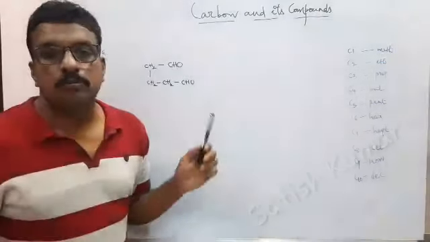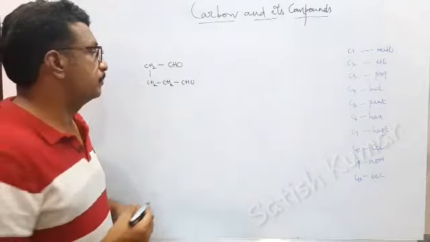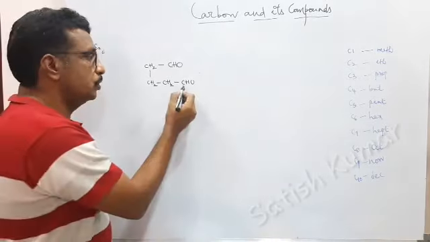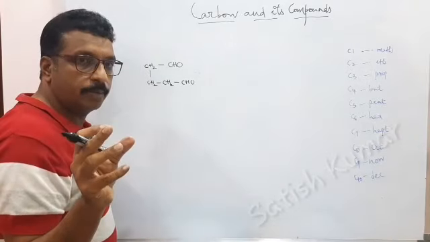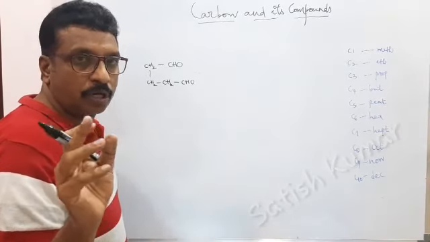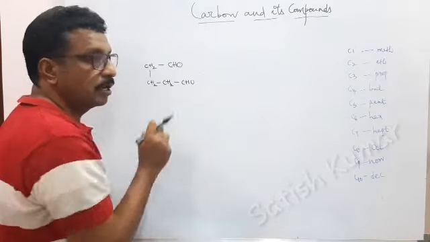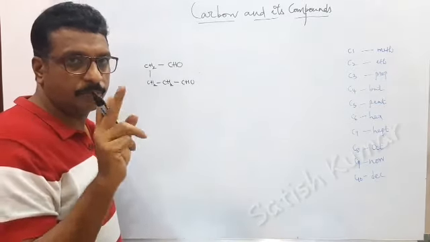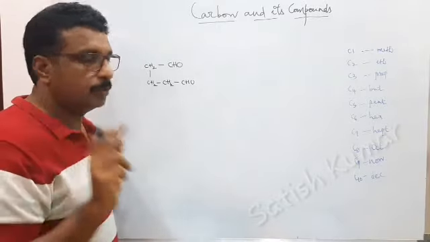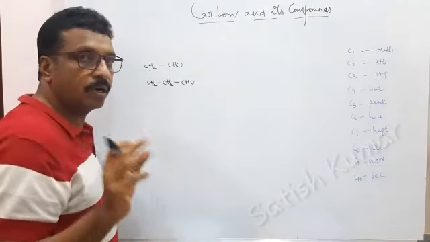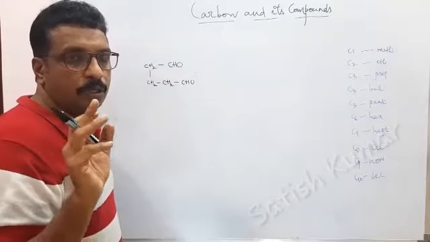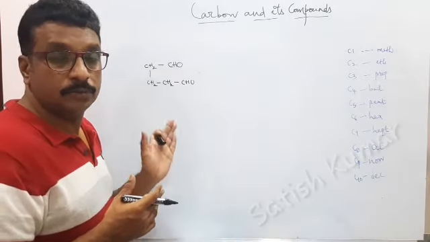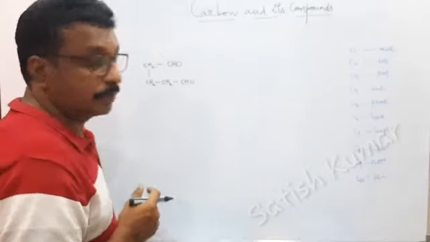Here is one more example in which 2 aldehydes are there, and this carbon and this carbon should be included in the parent chain. You should not confuse that. If 2 functional groups are there, one should be given higher priority, and that will come in the suffix and the other in the prefix. But here it is not possible because these 2 are the same functional groups. That's why these should be given equal priority, and those should be kept in the suffix.